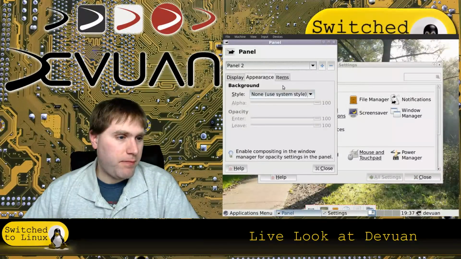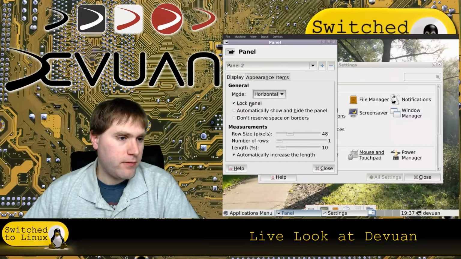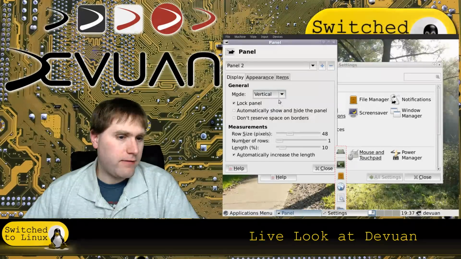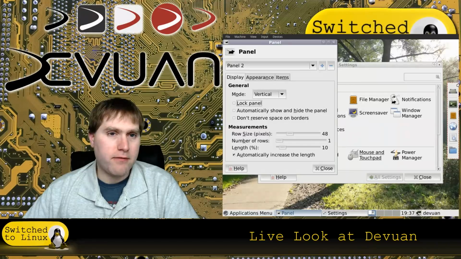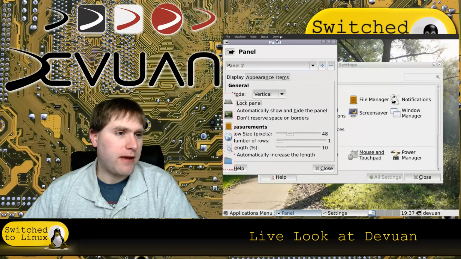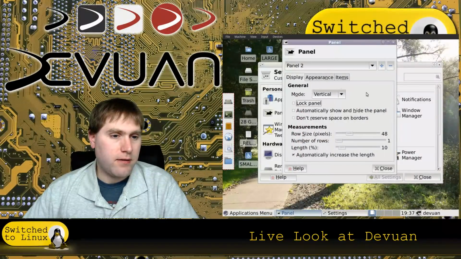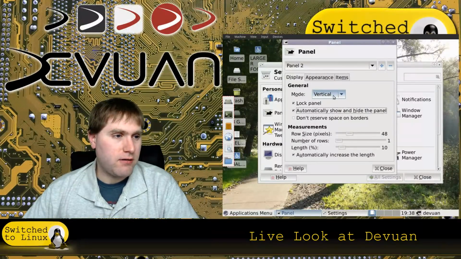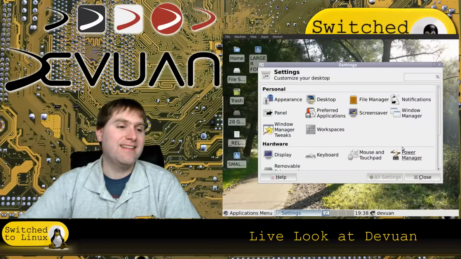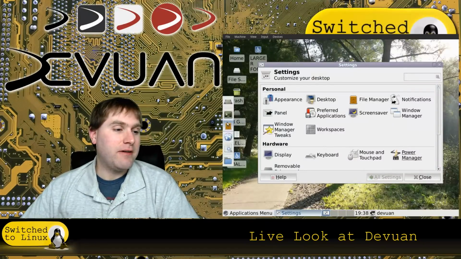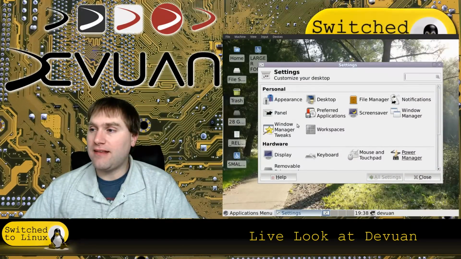Okay, this is panel 2. Let's go ahead and do a vertical. Let's move that maybe over here somewhere. I don't know, where should we put that? Let's put that over here. There we are. Go ahead and lock it now. Automatically show and hide the panel. Any more panels hiding around here? All right, just 2 panels. All right. There we are. So now we do have a nice panel over here if we need it. That's good.